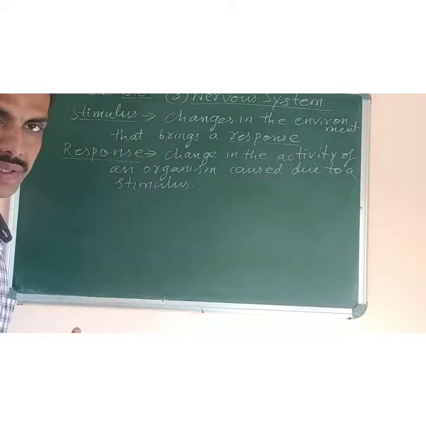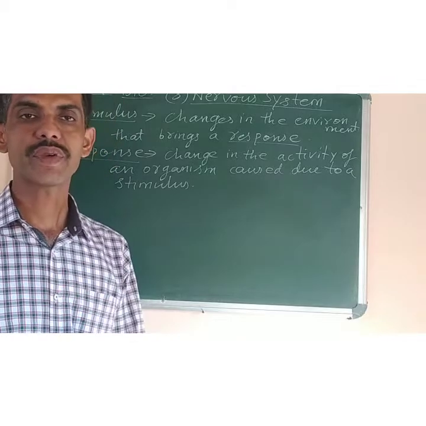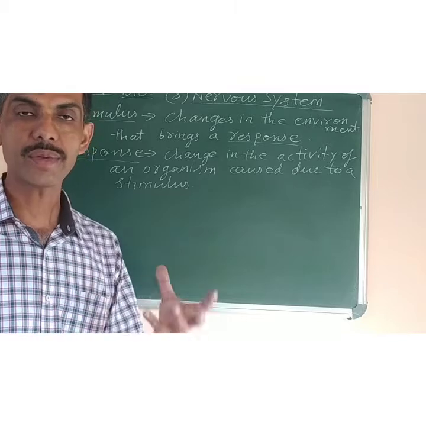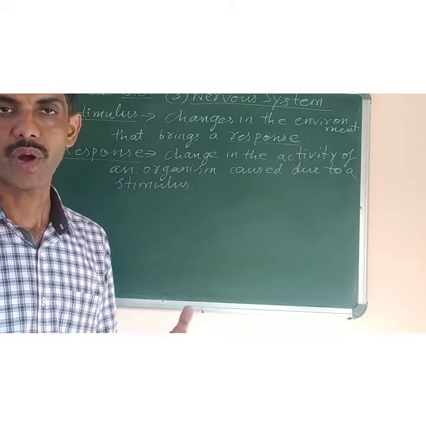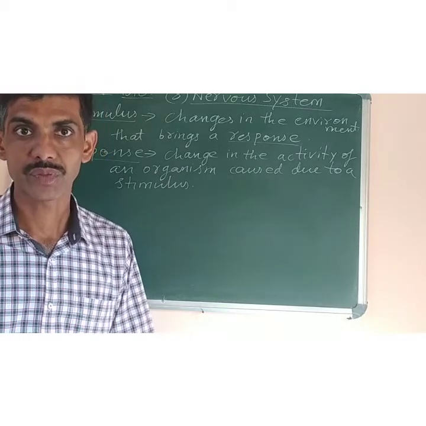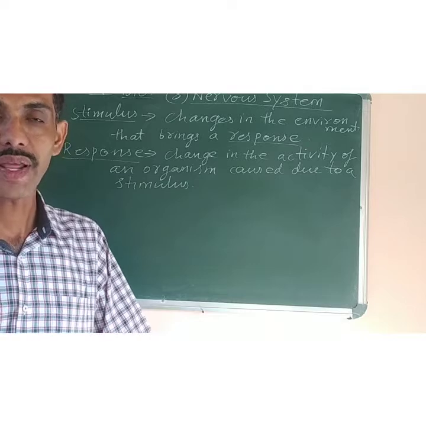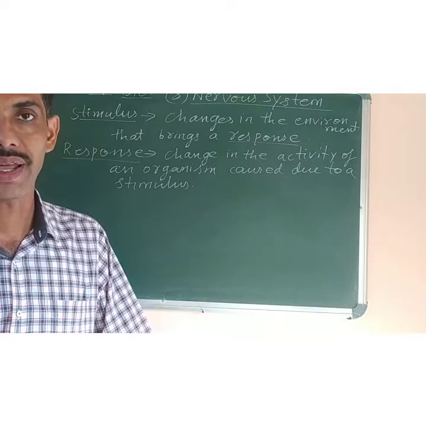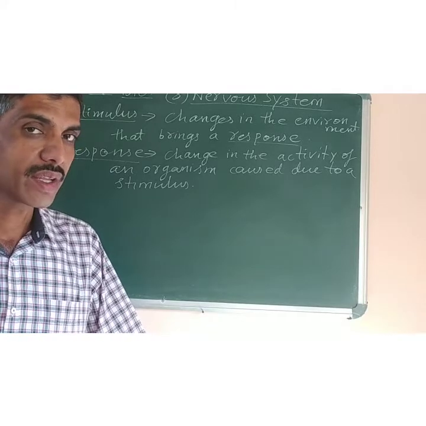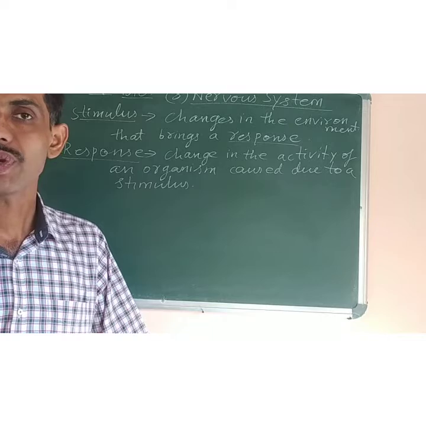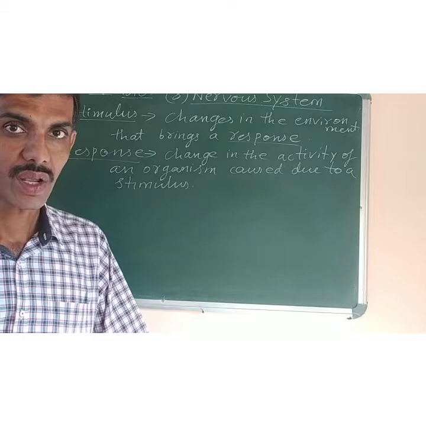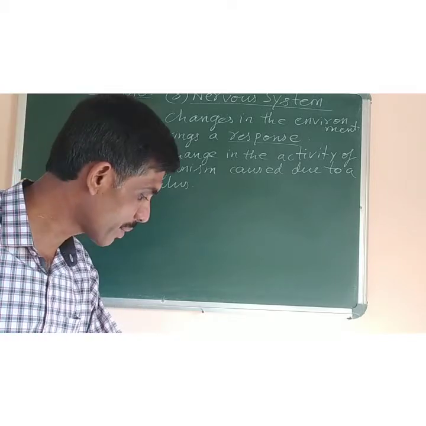Now next is receptors. What are receptors? Receptors are the nerve cells present throughout the body that help to receive different types of stimuli from the environment. In our eyes, the rod and cone cells present in the retinal layer of the eyeball help to receive different types of stimuli outside. Similarly, our ear receives different types of sound because auditory nerves are present there which help to receive different types of impulses.